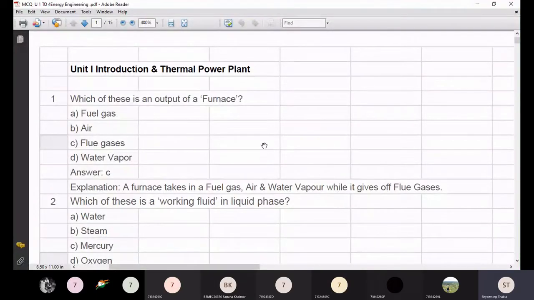Now the call is being recorded. Which comes out of the output of a furnace? Whether it's a fuel gas, air, flue gas or water. So the correct answer is option C, that is flue gases.